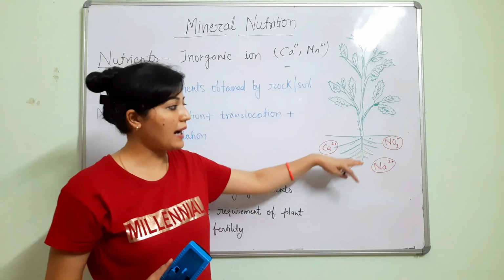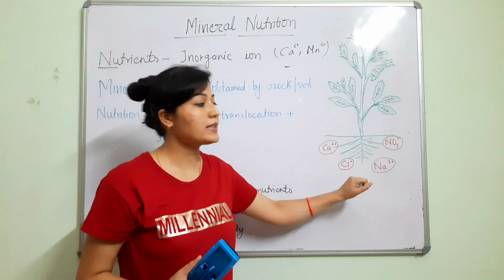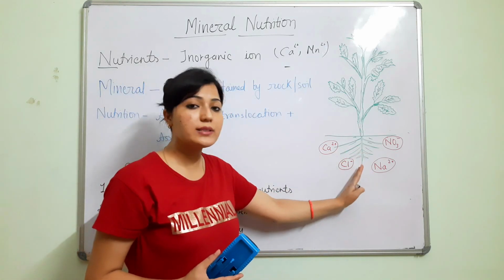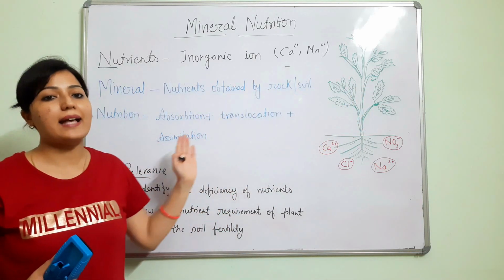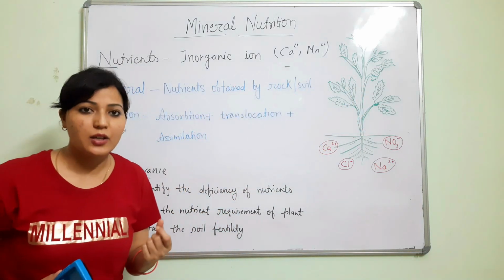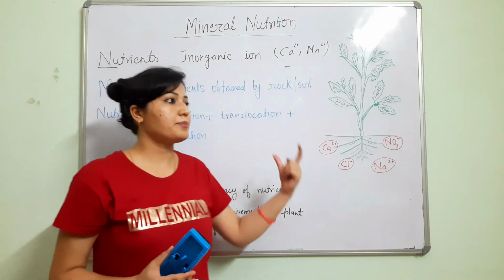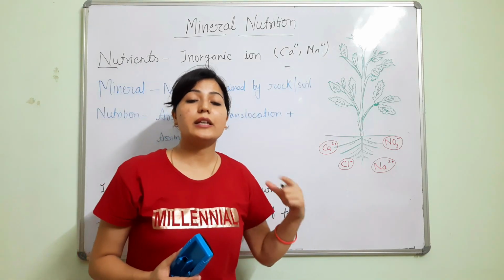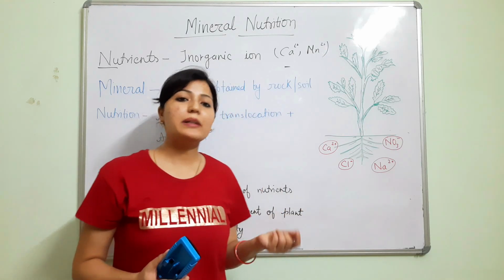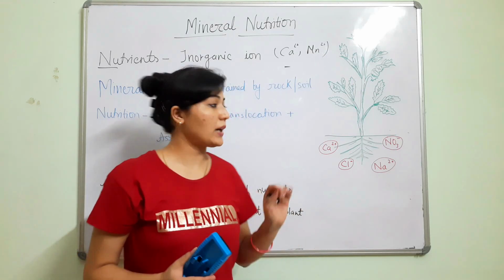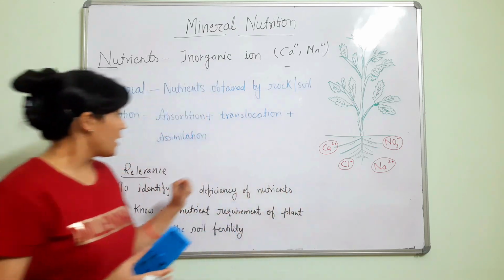Normally nutrients are present in the soil. So how do the plant roots absorb these nutrients, then translocate them from the root system to the shoot system, and finally how do they assimilate them? This means the nutrients are incorporated into carbon constituents like carbohydrate, protein, or maybe an energy form. I hope you understand this.